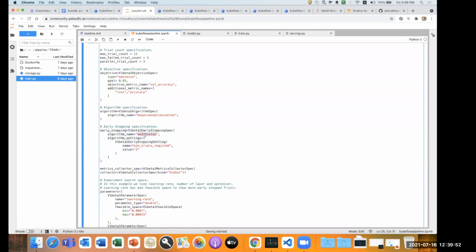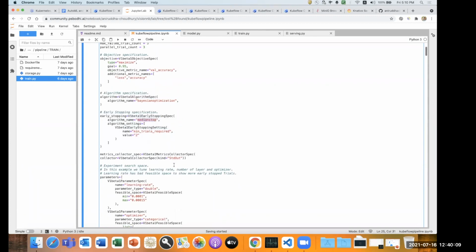So I will try with the median stop algorithm, which will try to see the best between the two specs of trials, and it will try to stop on top of that. Or on early stopping, let's say the accuracy is not increasing on further training of the model, it will try to stop there, right? Once I do that, then we can have our metric specs.